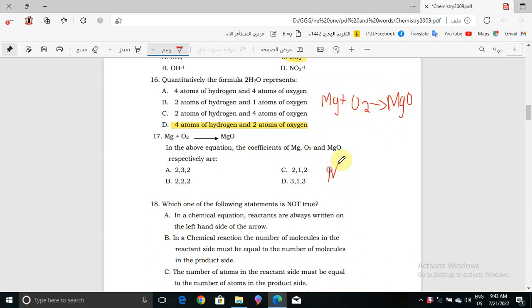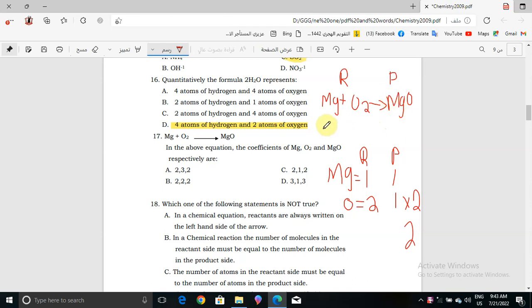Let's write it here. Magnesium. And here we have oxygen, right? Here for the reactants and here for the products. Now magnesium in reactants is 1, right? And magnesium in the products is 1. But in oxygen, the reactants have 2 and the products have 1. So we need to multiply 1 by 2 to give us 2, right? So how can we make oxygen 2 here? We'll put in the coefficient 2.